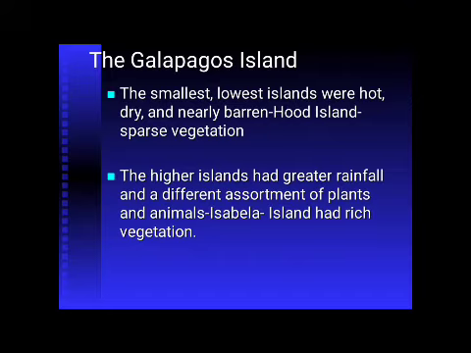And Galapagos Island, as I told you previously, is very important because he reached some important results. The smallest and lowest islands were hot and dry. The nearly barren Hood Island had sparse vegetation. The higher islands had greater rainfall and a different assortment of plants and animals. Isabella Island has rich vegetation.